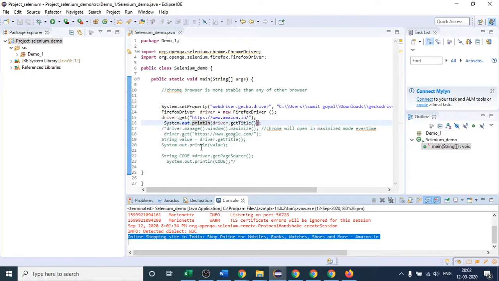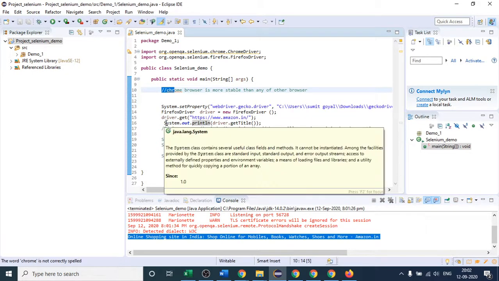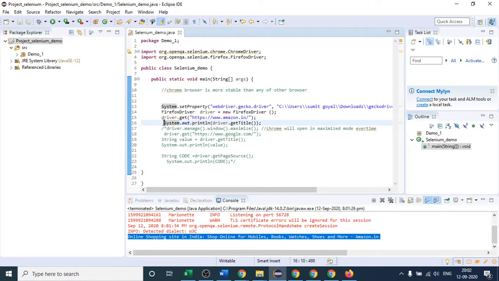Okay, so as I've told you, the Chrome browser is more stable, so I will not do any kind of coding in Firefox. I will go with Chrome only. You can try it on Firefox if you wish, but whatever I explain, I will explain it on Chrome only.